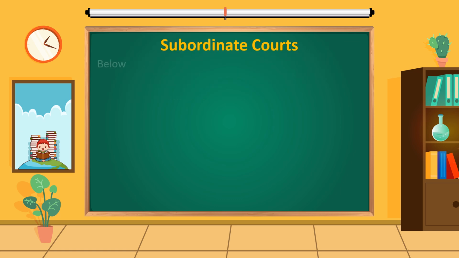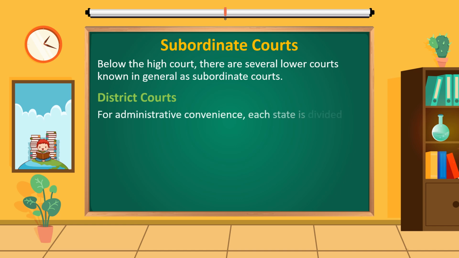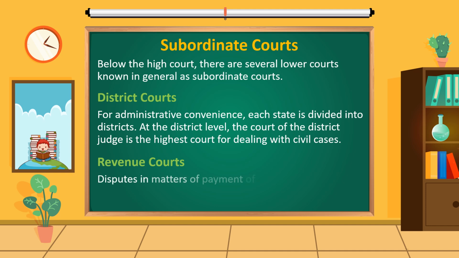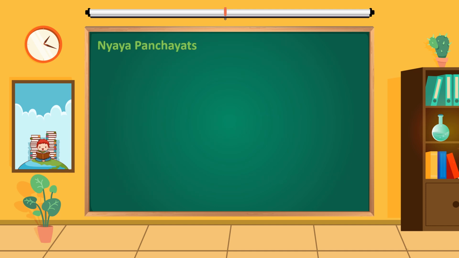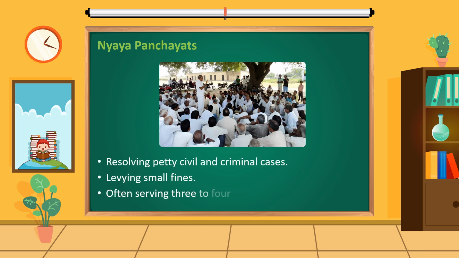Subordinate courts. Below the High Court, there are several lower courts known in general as subordinate courts. District courts: for administrative convenience, each state is divided into districts. At the district level, the court of the district judge is the highest court for dealing with civil cases. Revenue courts: disputes in matters of payment of revenue are settled through revenue courts. Panchayats: resolving petty civil and criminal cases, levying small fines, often serving 3 to 4 villages.